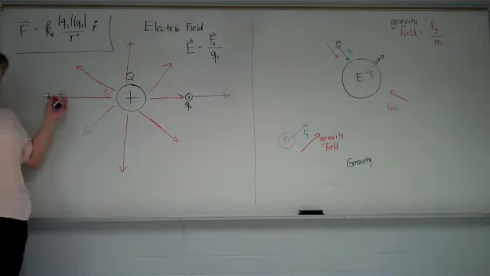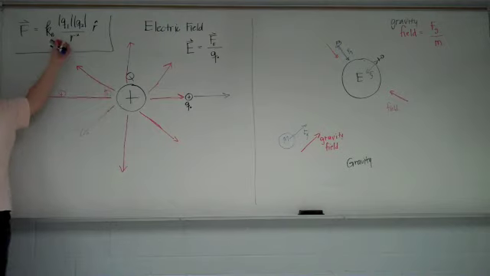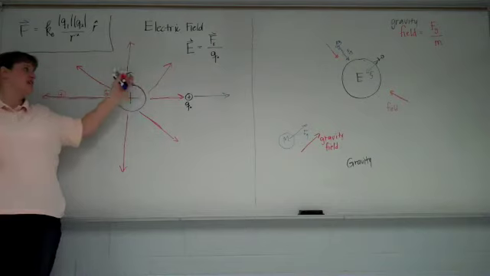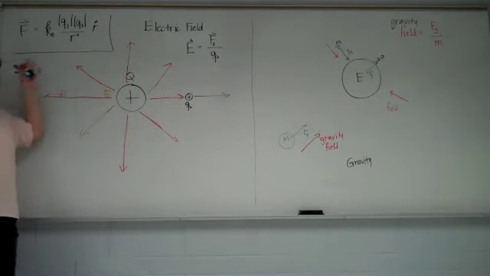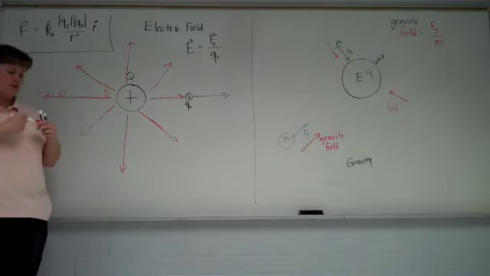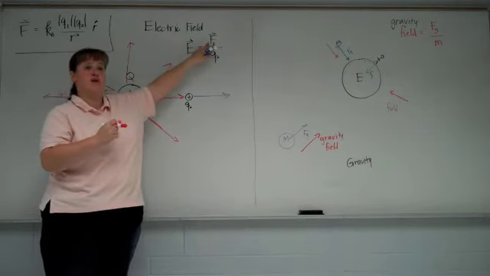Which should make sense. The closer we have them together, the bigger the force should be, just from this equation. Okay? So where the lines are closer together, the field is stronger. As they continue to radiate outwards, they get further apart, and so that's where the field will be weaker, which in turn, if this gets weaker, then the force gets weaker as well.